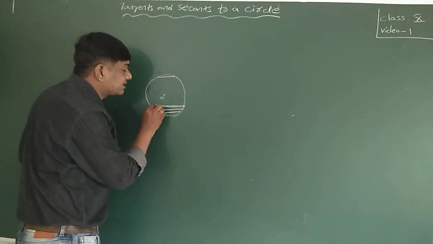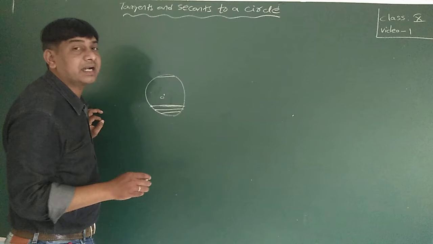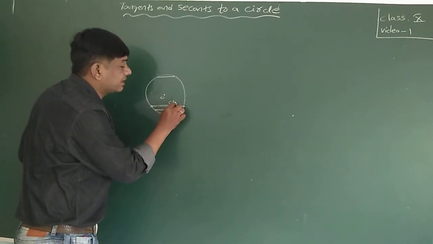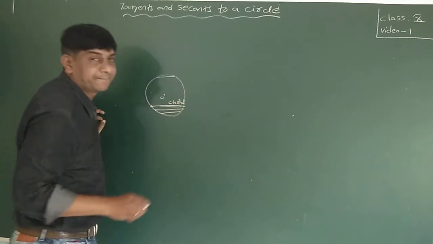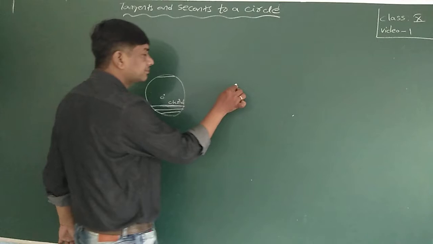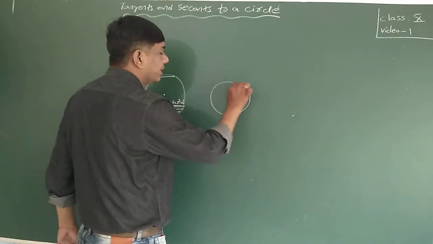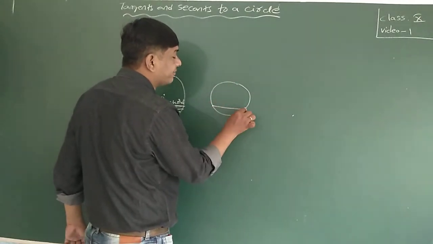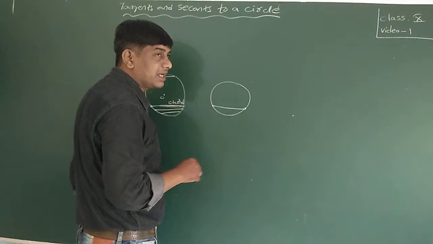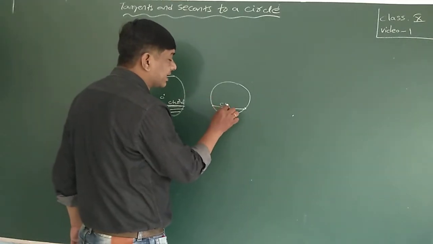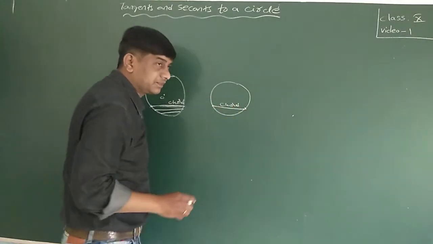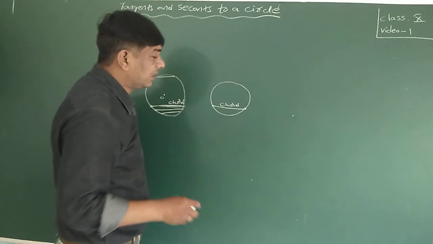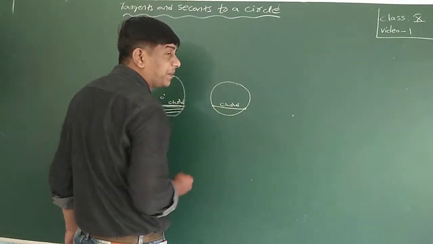So this line segment is called a chord of the circle. Any 2 points on the circle, if you join, that line segment is called a chord of the circle. This chord divides the circle into 2 partitions.